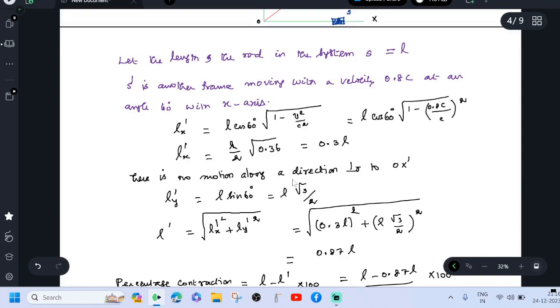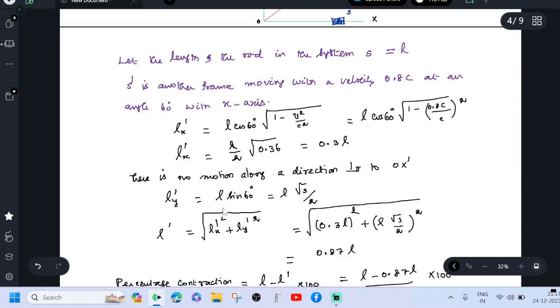There is no motion along a direction perpendicular to Ox dash. Therefore, Ly dash is equal to L sin 60 degree. In Lx dash, we have added another term, root of 1 minus V square by C square. But in Ly dash, we cannot include the term root of 1 minus V square by C square because there is no motion along that direction.